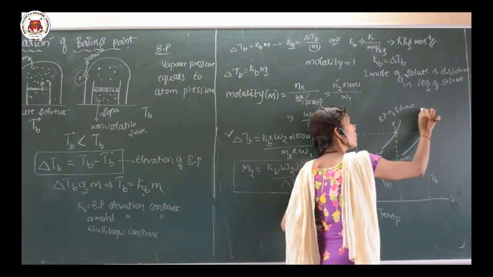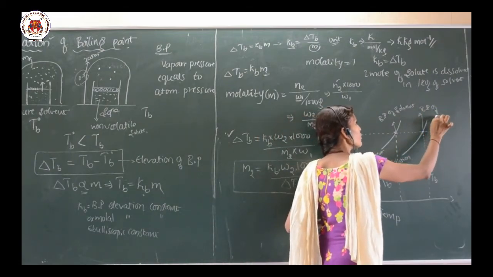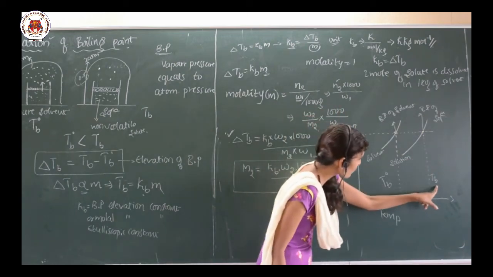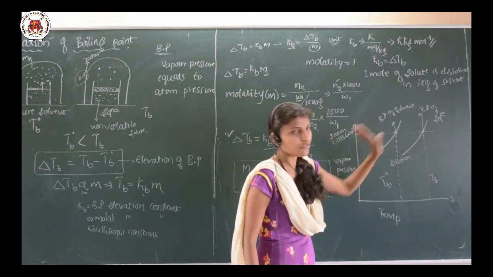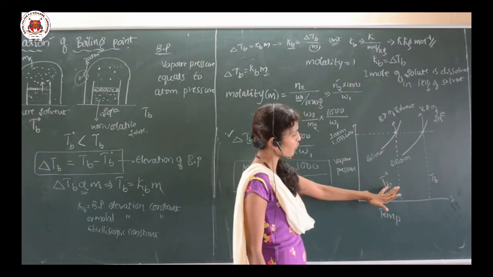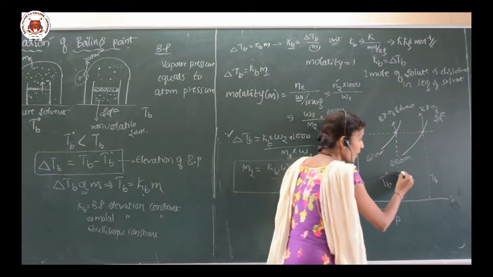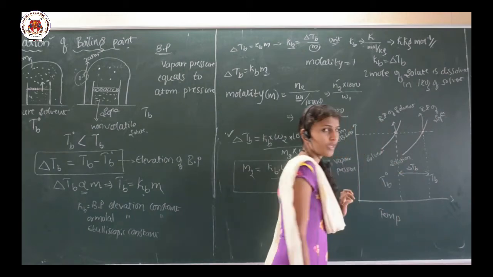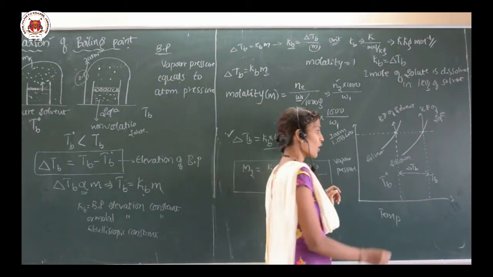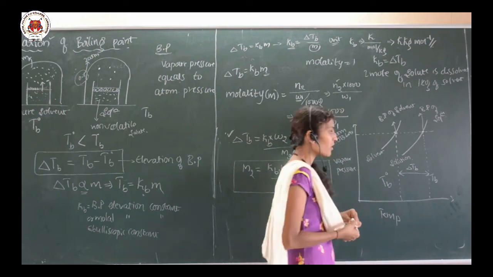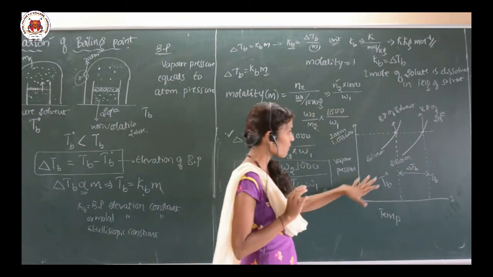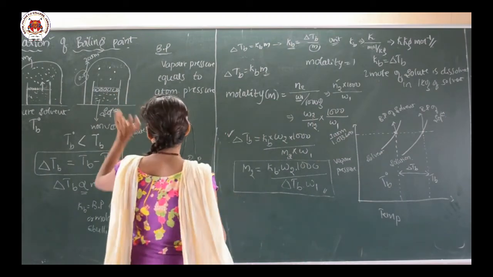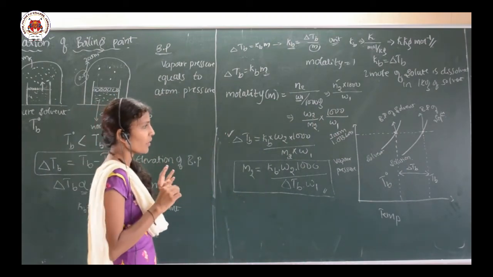So this is the boiling point of the solution, and TB naught is the temperature of boiling of the pure solvent, and this is nothing but delta TB, elevation in boiling point, which is nothing but TB minus TB naught. So this is how the graphical representation of the elevation of the boiling point can be explained.